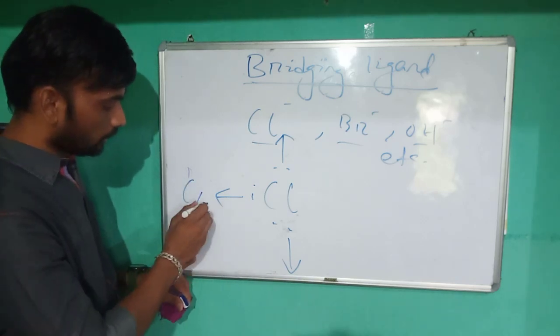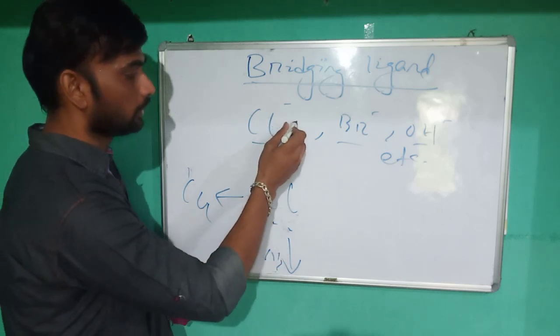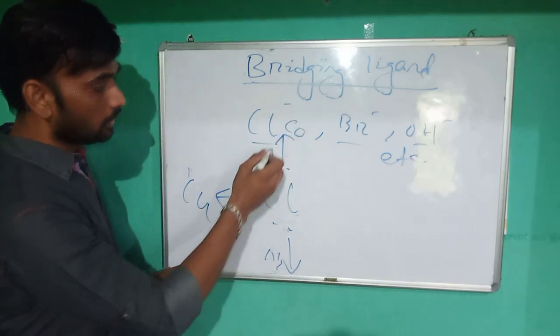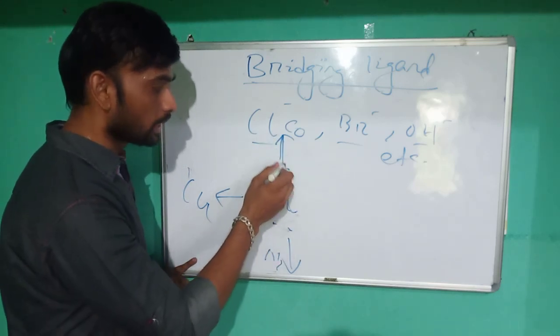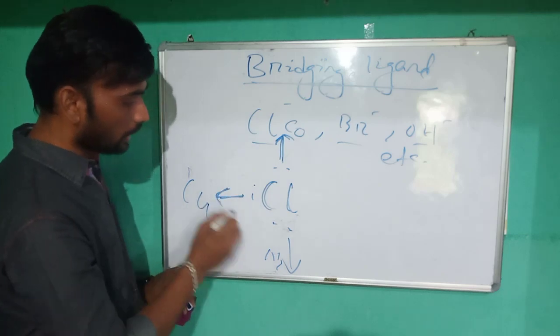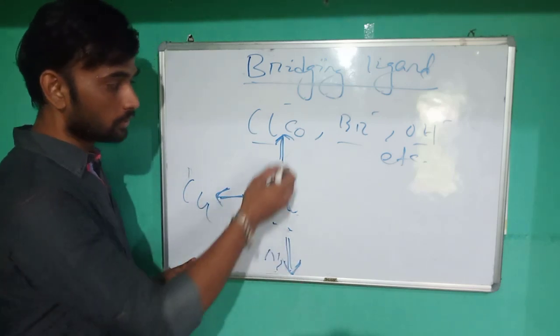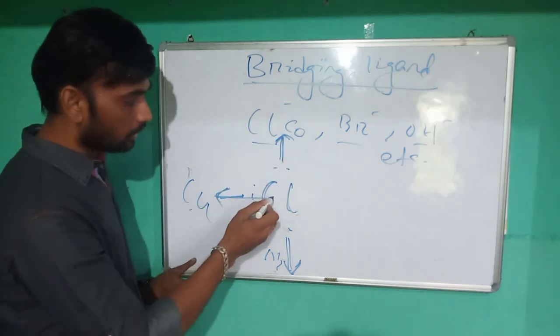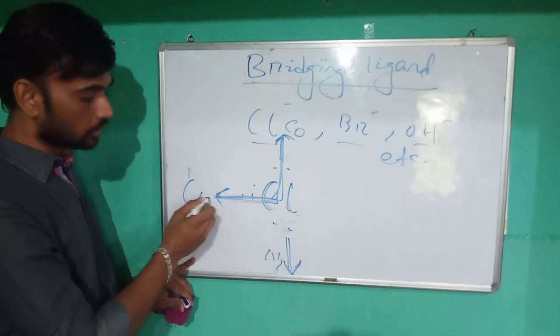If here copper, if here nickel, if here I write cobalt, that means the same monodentate ligand has the capability to form coordinate bonds at a time with different metals. The metals are bonded with the chlorine, which is the way to reach the copper.